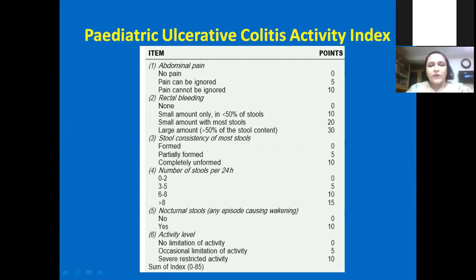And in this case, we have these symptoms. Our ward always has this chart, and we fill up the chart when the patient presents with severe acute colitis. If the score is more than 65, the child is really very unwell, and we have to vigorously treat it. Every day we score it and see whether the score is coming down. If the score is coming down below 45, then the child is improving, and if it is less than 35, the child has improved, responded to treatment.